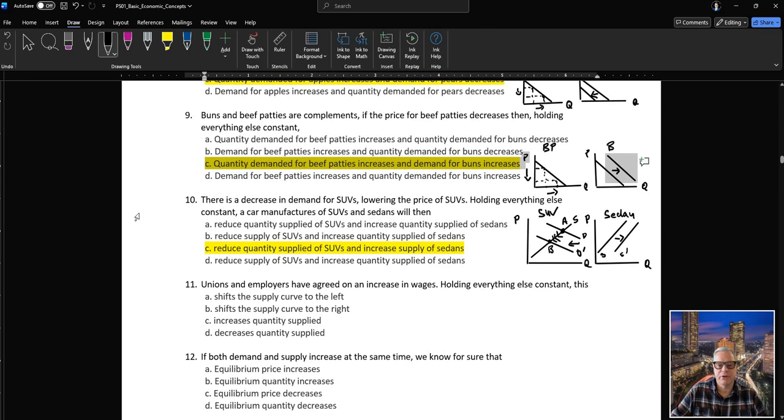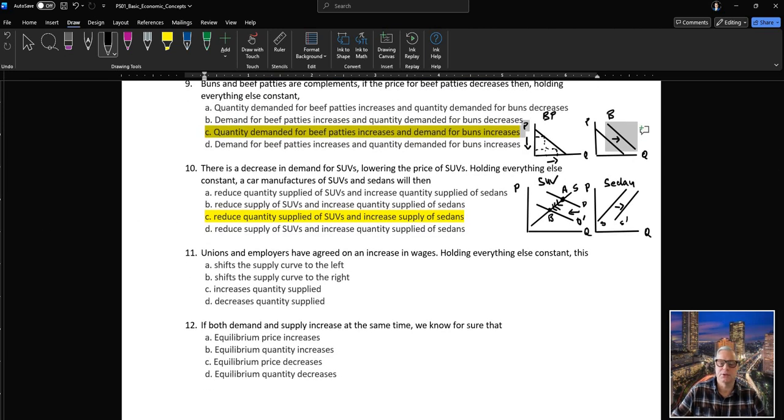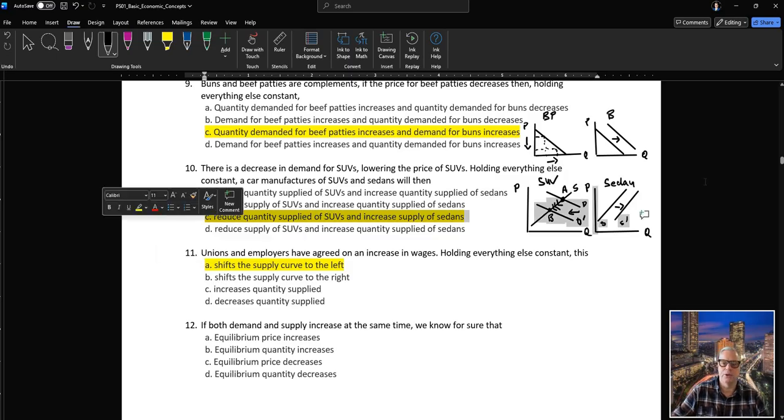Unions and employers have agreed on an increase in wages, so holding everything else constant, this shifts the supply curve to the left, shifts the supply curve to the right, no, increases quantity supplied, decreases quantity supplied, no. Production costs and wages are a determinant of supply, not quantity supplied, so the correct answer is it shifts the supply curve to the left or up, depending how you want to see it.